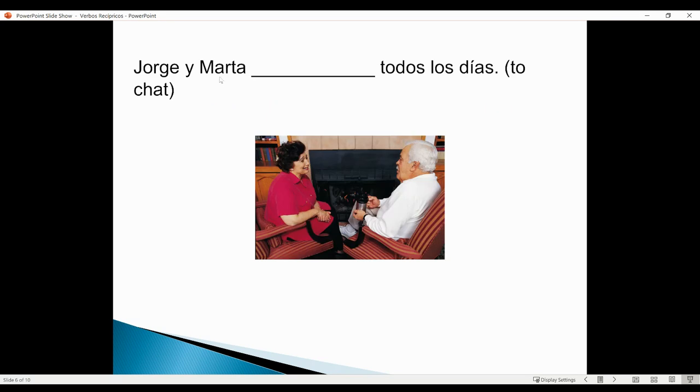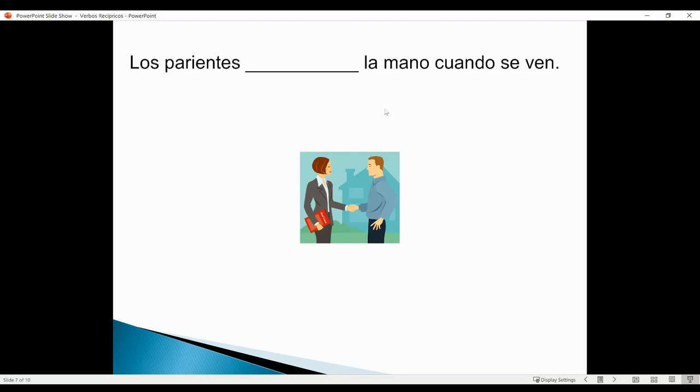Here we have Jorge y Marta, and we want to say that they chat to each other every day, an action that they do to each other. So we could say se charlan. If it were the imperfect, we would say se charlaban. Here, los parientes la mano cuando se ven. So the action that they're doing is they're shaking hands, right? So they're shaking each other's hands. So se dan la mano.